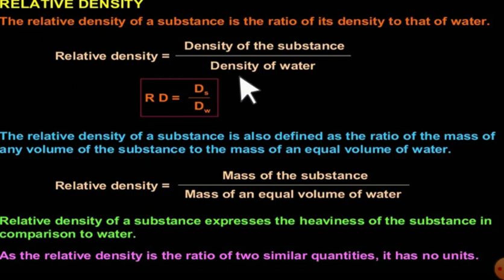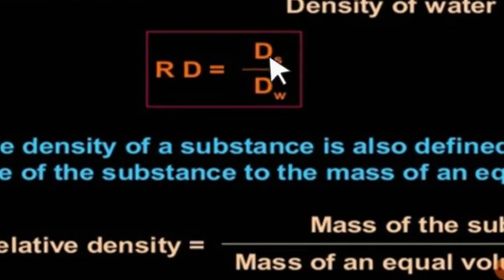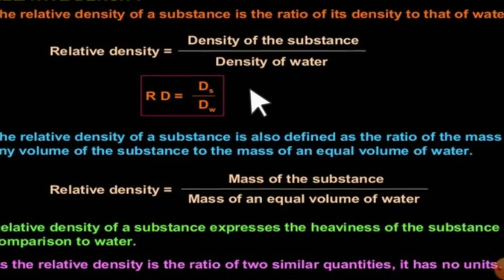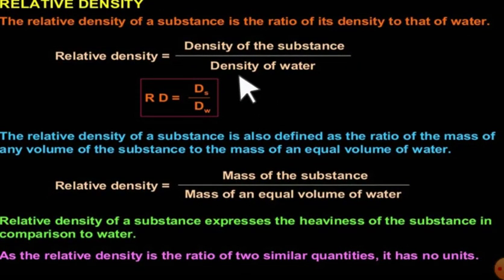1000 kg per meter cube. Got it? So relative density may be defined as a ratio, the ratio of the density of the substance to the density of water at 4 degrees Celsius. So we may write relative density RD as density of the substance ds to the density of water at 4 degrees Celsius. So we define relative density in terms of the density of the substance with respect to the density of water. By knowing the relative density of an object, we can say that the density of that substance is that many times the density of water.